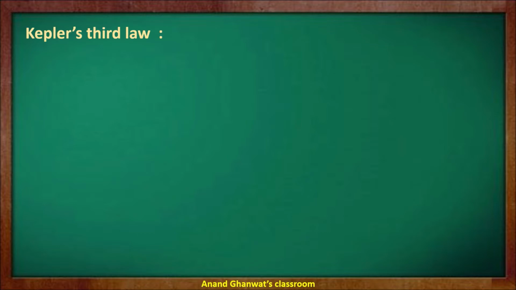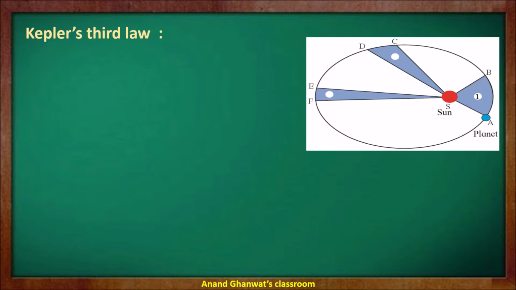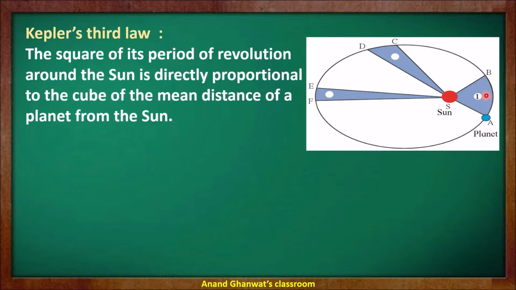Let us now turn to Kepler's third law. For that, observe this figure again. The planet is revolving around the sun. A is the planet which is revolving around the sun. Now the distance between the planet and the sun is changing because the orbit is elliptical in shape. Therefore, by Kepler's third law, see the statement: the square of the period of revolution around the sun is directly proportional to the cube of mean distance.